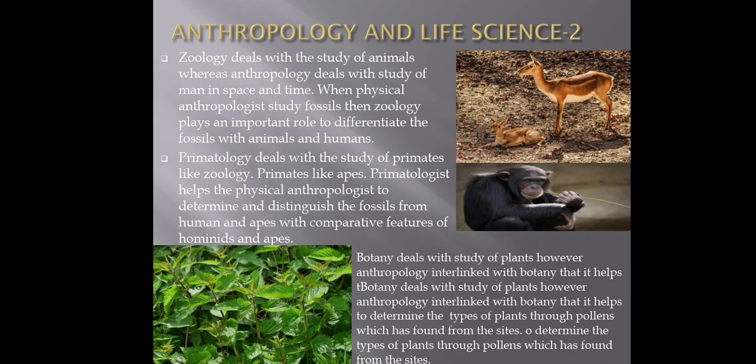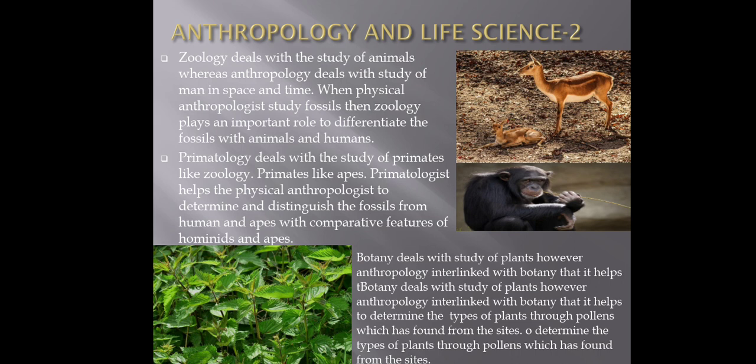Botany deals with plants. Anthropology takes ideas about the kinds of plants which a community uses for medical purposes, and botany helps anthropologists determine the environment of fossils when archaeologists find them. There are a number of things, like pollens, found from the sites. Botanists have knowledge about the types of plants existing today or in the past. So anthropologists interlink with botany, which deals with the study of plants, and helps determine the types of plants through pollens found from the sites.